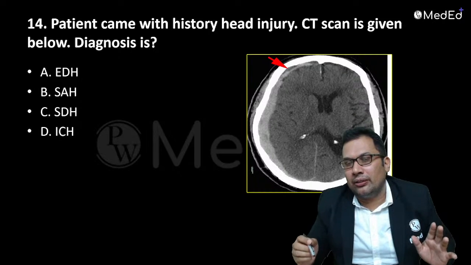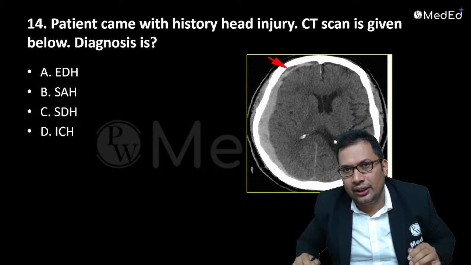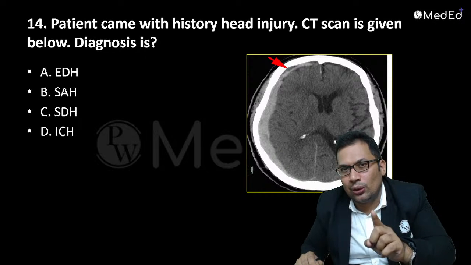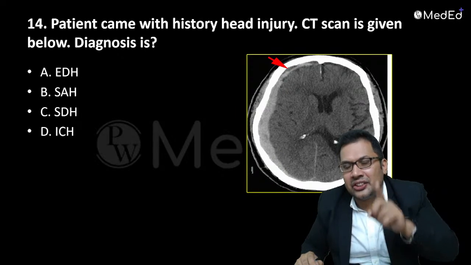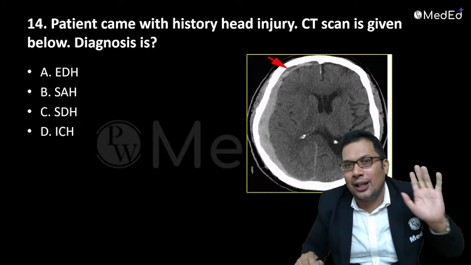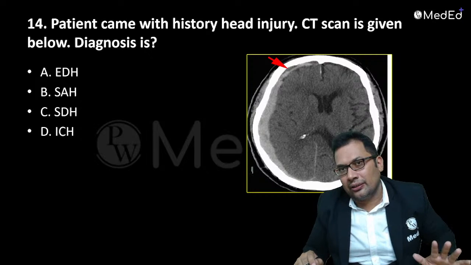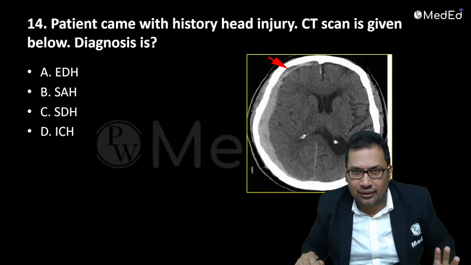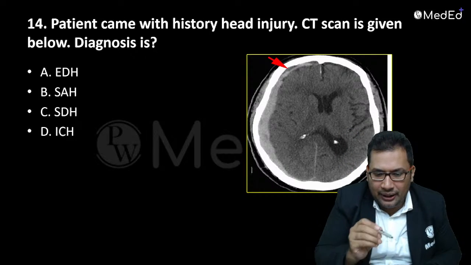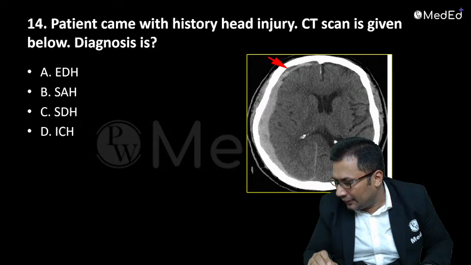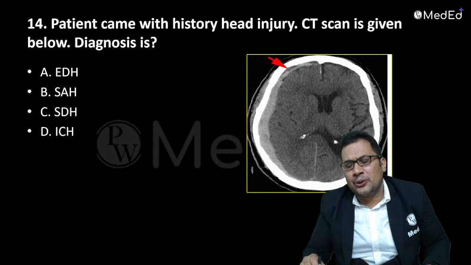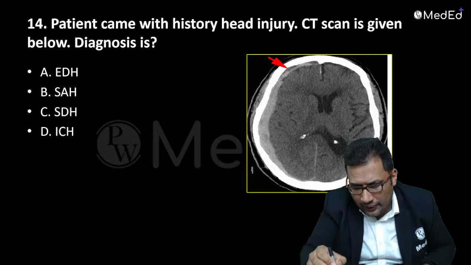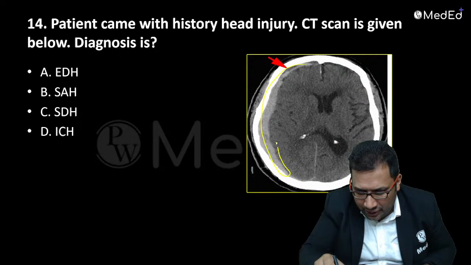Now an important topic, all of you. Question number 14 is about intracranial hemorrhages. There will be one question for sure from EDH, SDH, SAH or intracerebral hemorrhage. Pakka 100%. You can write in the book. Pakka question. I'm telling you. Either it can be EDH or all this topic. Patient came with a history of head injury. CT scan is given below. What we can see here is a hemorrhage.